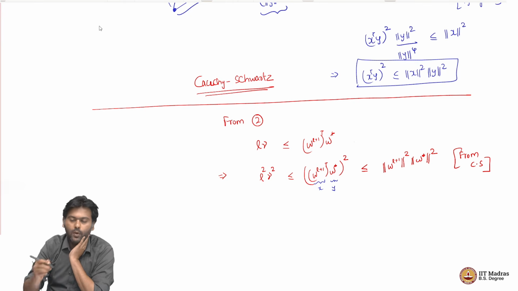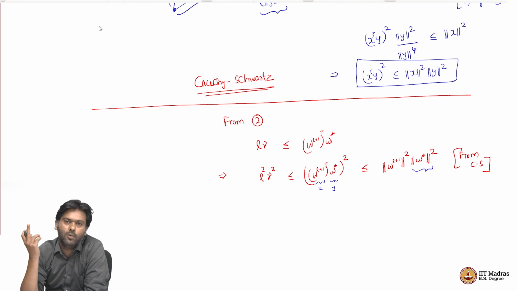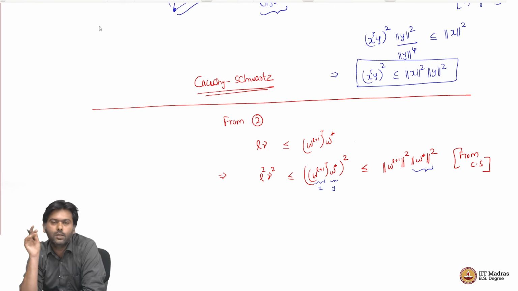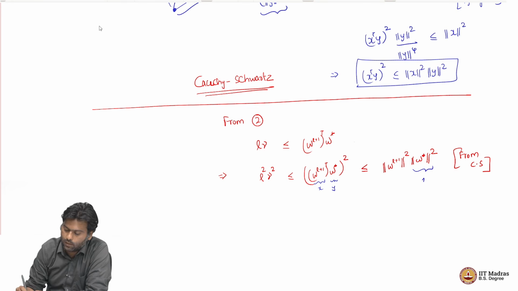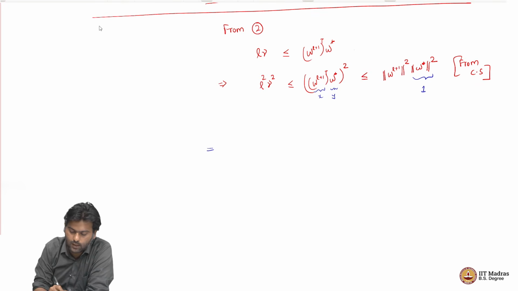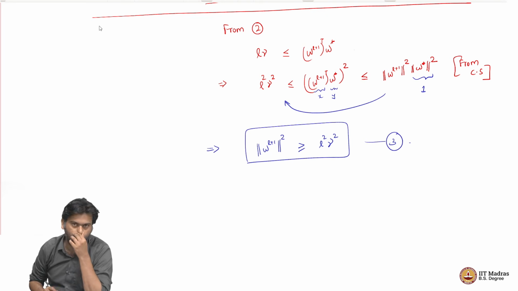Now we use our assumption that we could have always picked a W star which has a gamma margin such that W star's length is 1, right. So, this length is just 1 without loss of generality. So, I can forget that, and then this just says that norm W_{L+1} squared is greater than or equal to L squared gamma squared. This is my third point, right.